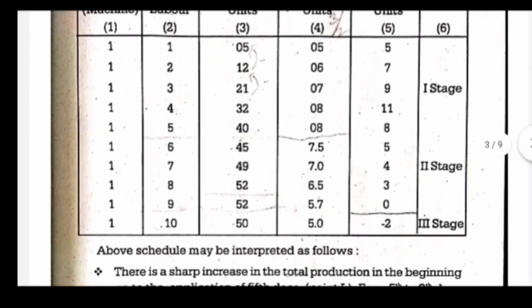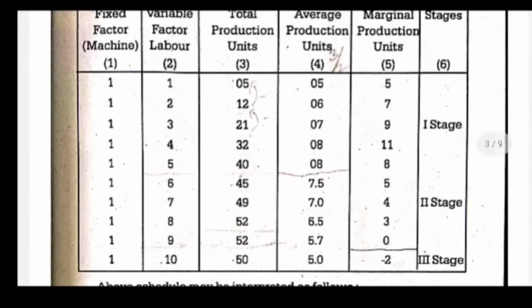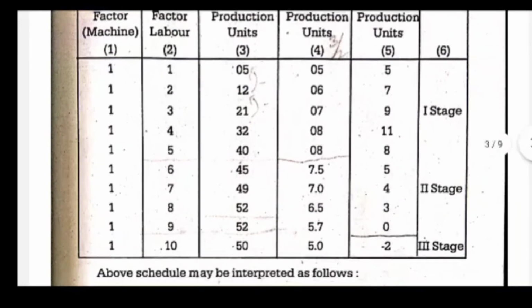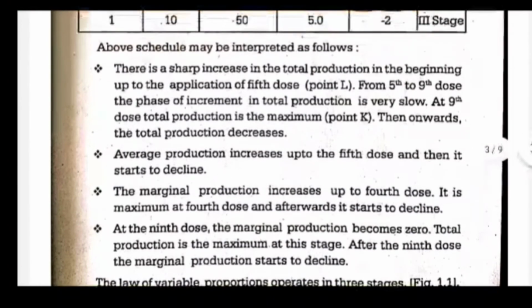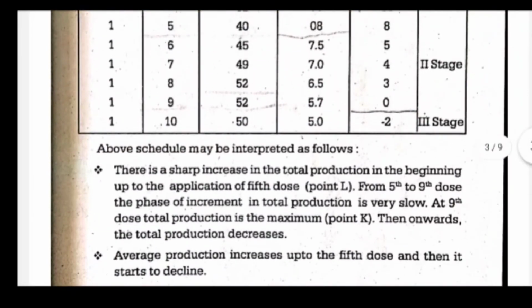The marginal production increases up to the fourth dose. It is maximum at the fourth dose, and afterwards it starts declining. At the fourth one it's 11. Till that it was increasing; after that it is decreasing.